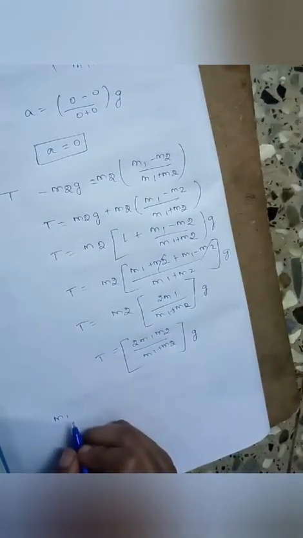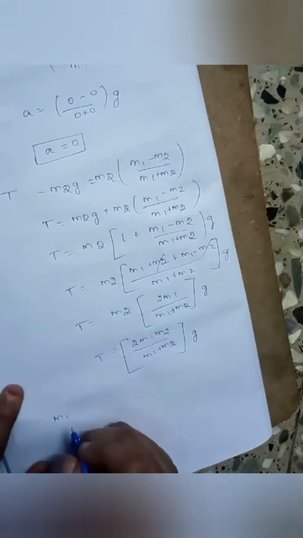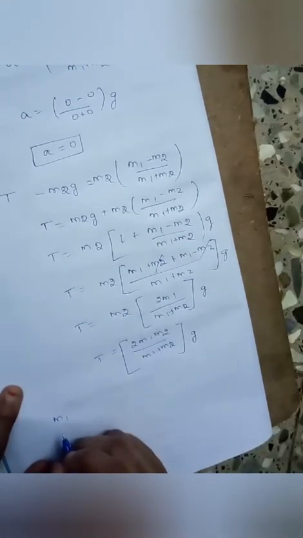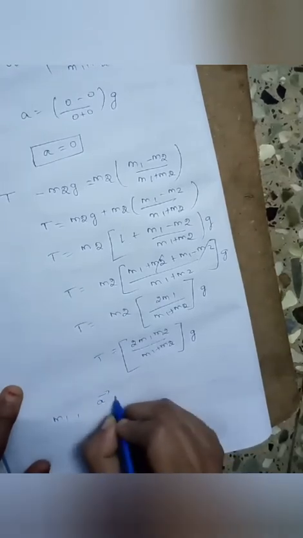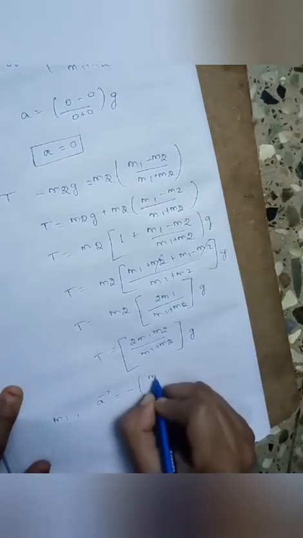From this we can write that for mass m1, the acceleration vector is given by a vector is equal to minus m1 minus m2 divided by m1 plus m2 j cap, because the vector term denotes magnitude and direction, right?